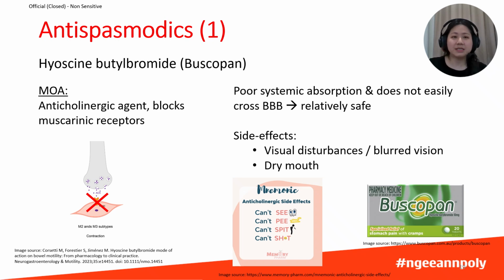With Buscopan specifically, patients may experience some blurred vision or visual disturbances. Hence, patients should be advised not to drive or operate machinery if this happens. Another common side effect is dry mouth, which is due to reduced saliva production due to the anticholinergic effect.